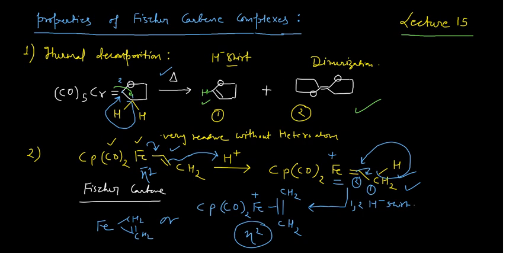You should remember this particular point. Fischer carbene complexes without heteroatom are very reactive, and they easily undergo reactions that change the hapticity. This is in fact a very important question, and sooner or later you may have this question in your CSIR NET examination.